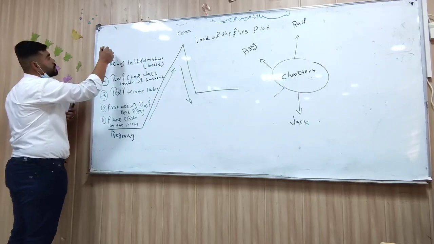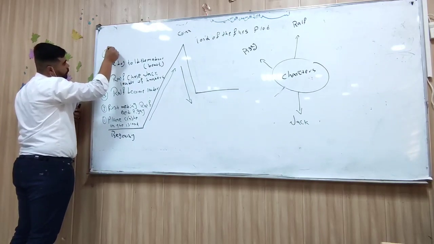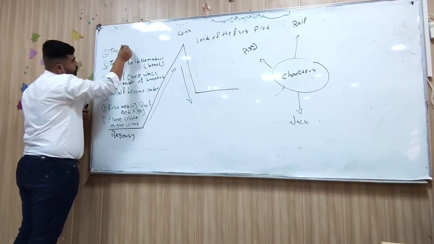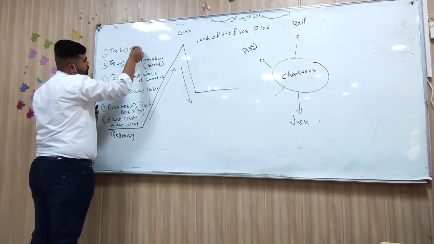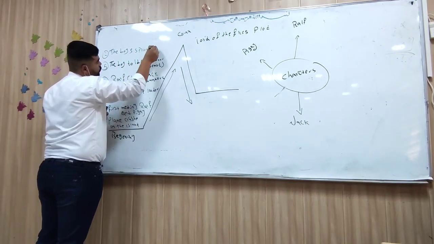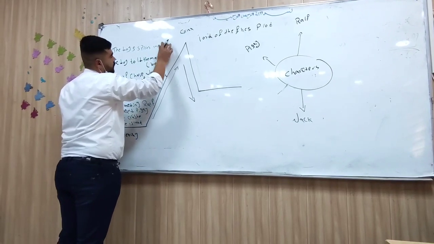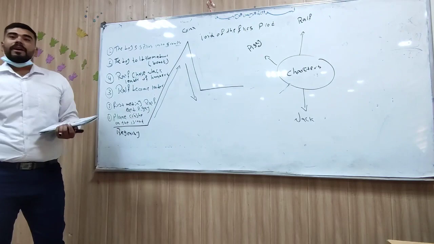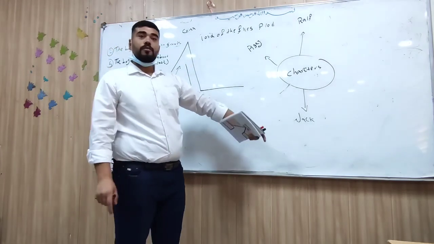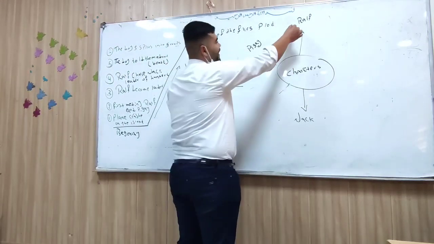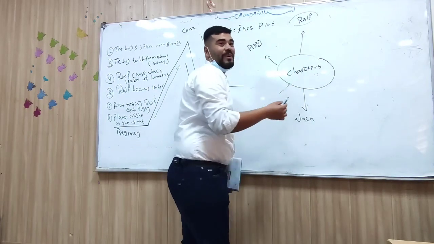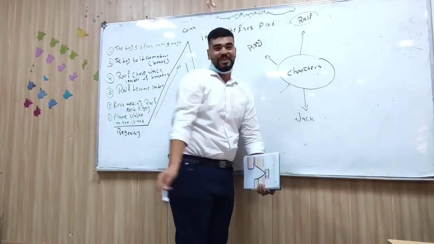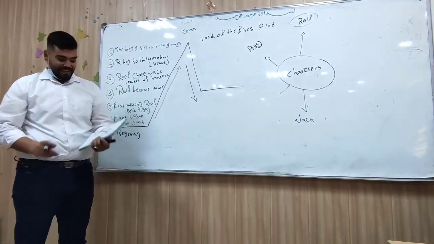The boys split into what? Groups. Excellent. We have the group of Ralph and the group of Jack. We can say this is the good group, a good angel, and this is the devilish group. Clear? Yes.